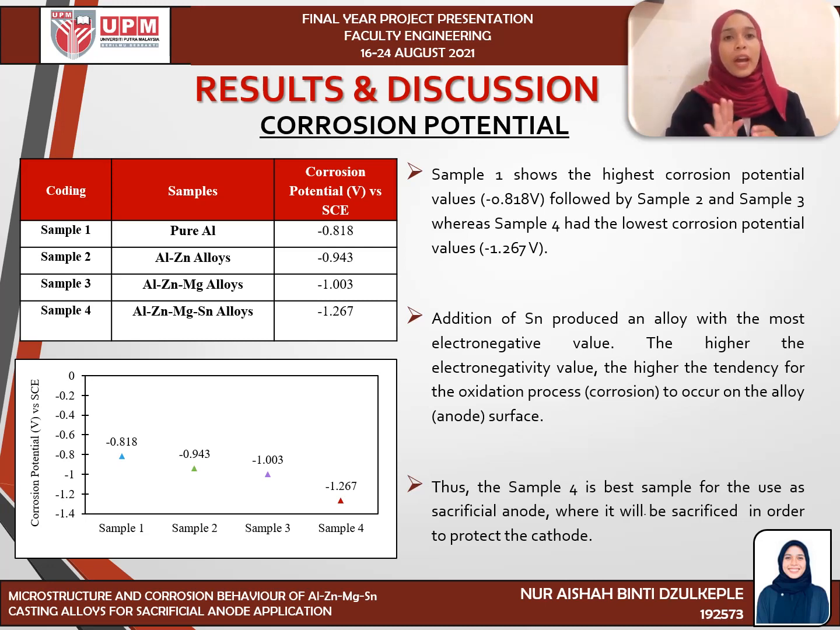Whereas sample 4 had the lowest corrosion potential value, which is negative 1.267. So the addition of stannum produces an alloy with the most electronegative value. The higher the electronegativity value, the higher the tendency for the oxidation process, which is corrosion, to occur on the alloy surface. Thus, sample 4, which is aluminium, zinc, magnesium and stannum alloy, is the best sample for the use of sacrificial anode, where it will be sacrificed in order to protect the cathode.